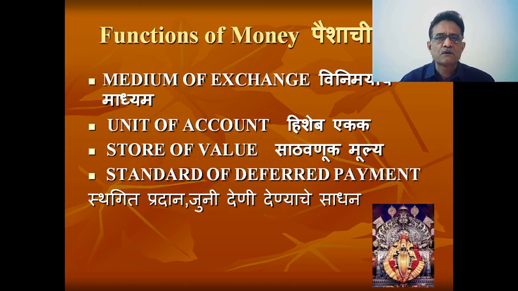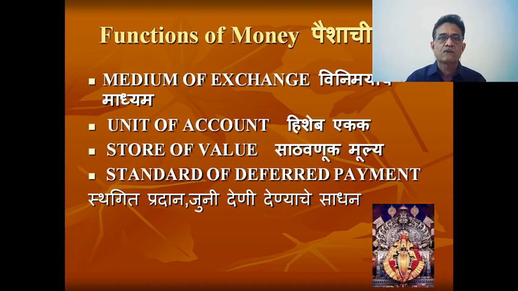I have taken a loan from someone and I want to pay it later on, so I can use money for that. So unit of account, store of value, medium of exchange and standard of deferred payments are the basic functions of money. So we have understood what we mean by money, anything which is generally acceptable, and the functions of money.